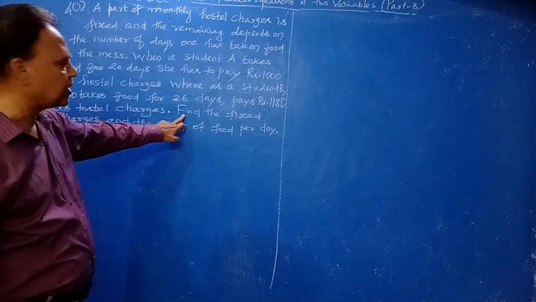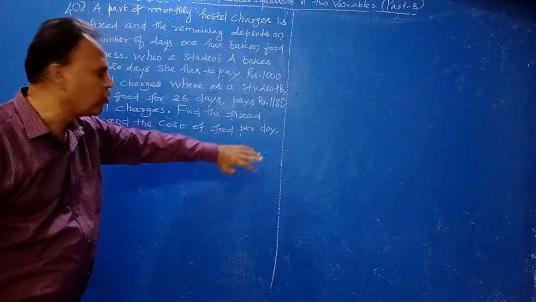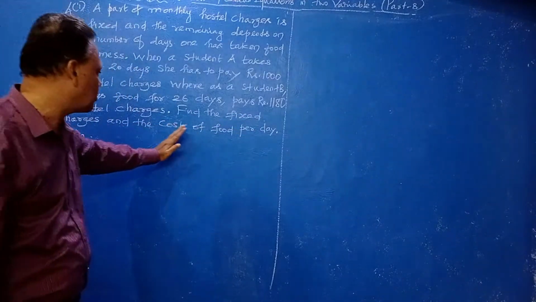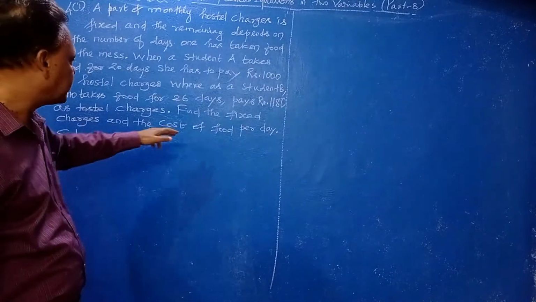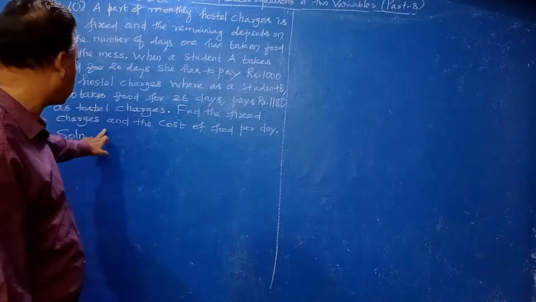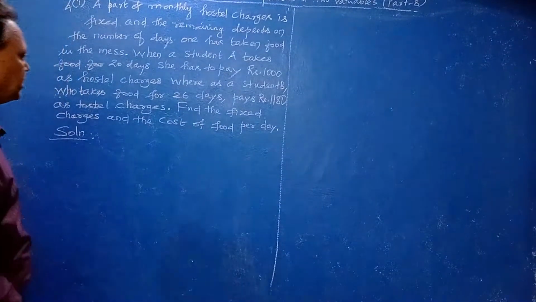We have to calculate two charges here. So find the fixed charge and the cost of food per day. You have to calculate them separately. Now the fixed charge is unknown and the cost of food per day is unknown. So first you have to take it.